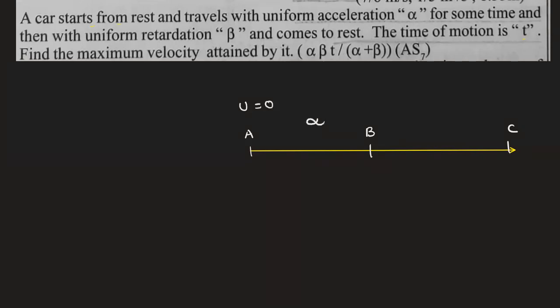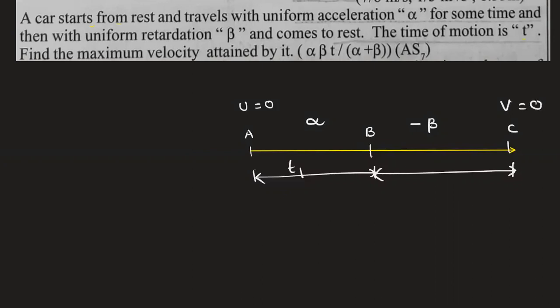Now acceleration is alpha for some time. What is the time? We don't know, but the time taken for A to B we can take as t1. Next, with uniform retardation, minus of acceleration, that is beta, it comes to rest, and finally the velocity is 0.